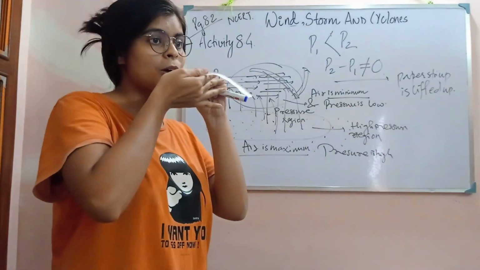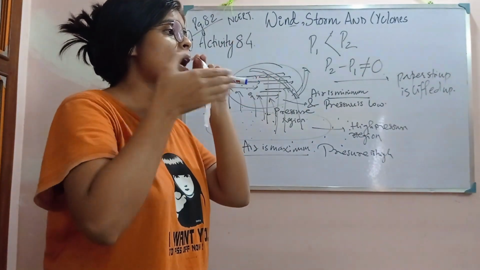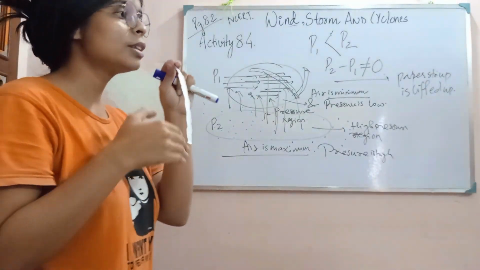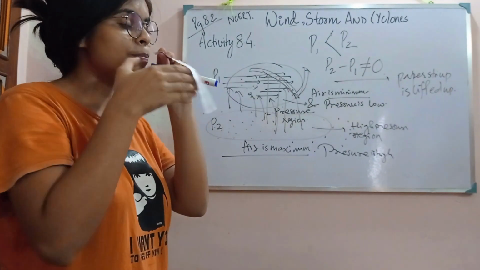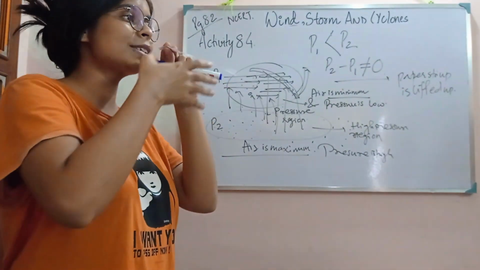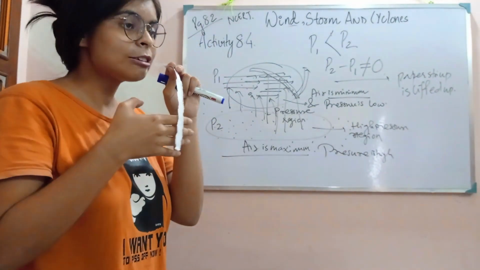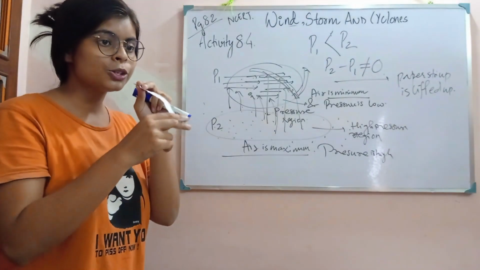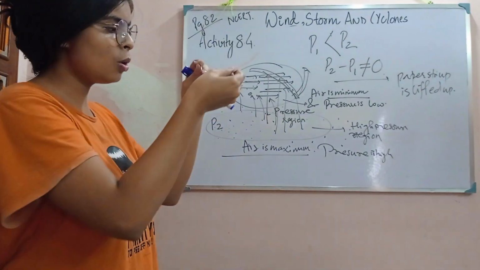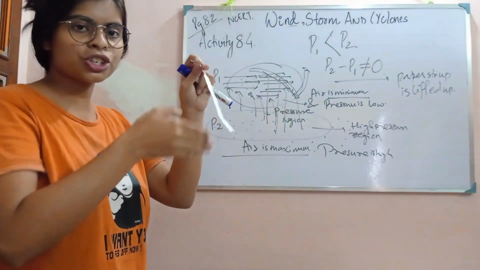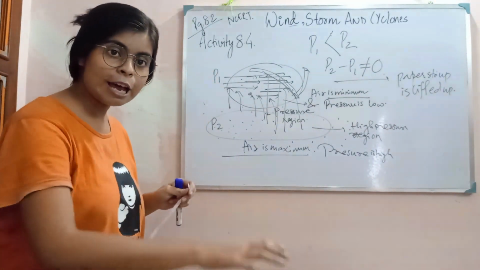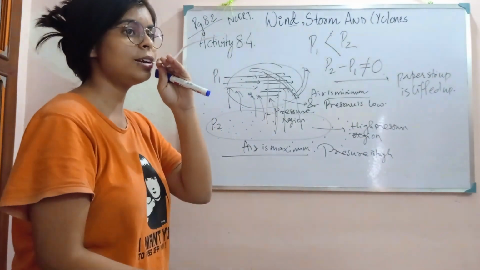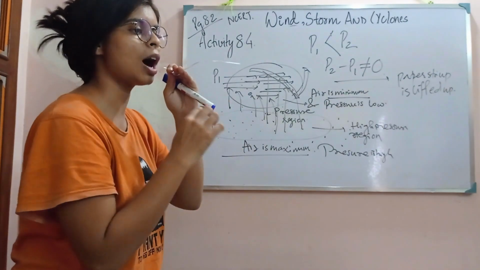Near the mouth, the pressure was very low. This area was a low pressure region, but this is not the only reason why the paper was moving up. Whenever there is a low pressure region, the air below the strip will move upward.